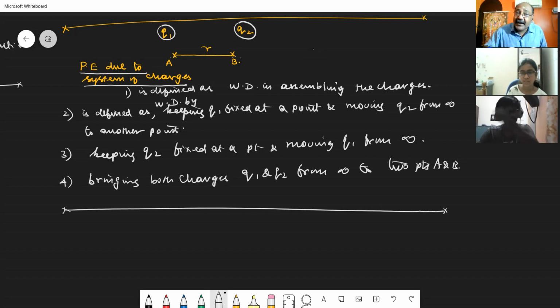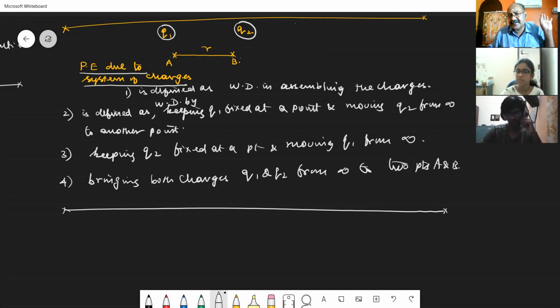Or keeping Q2 fixed at the point B and moving Q1 from infinity to the point A, or taking both the charges Q1 and Q2 from infinity to the two points A and B. So either moving any one of the charges from infinity to the point or moving both the charges from infinity to the points, the work done is considered to be the potential energy due to system of charges.